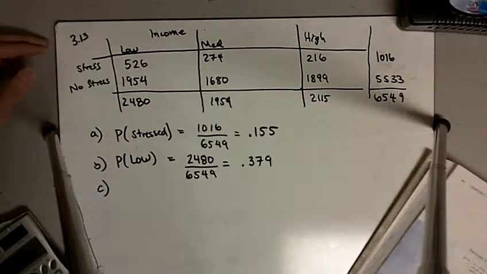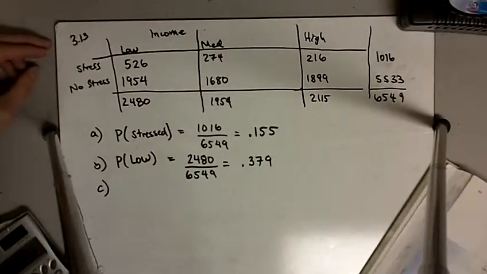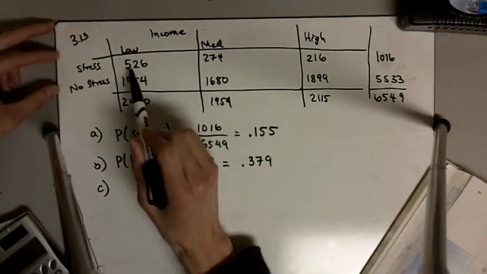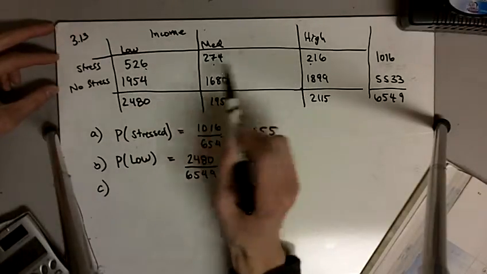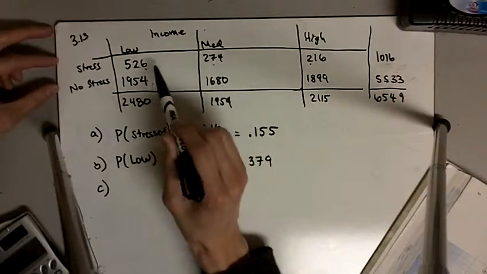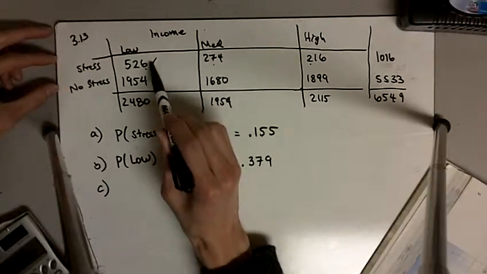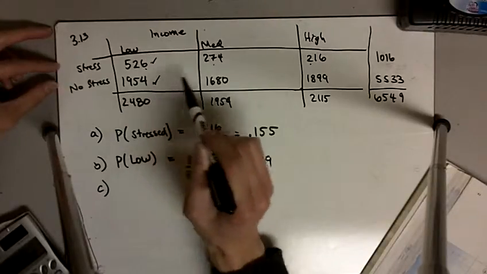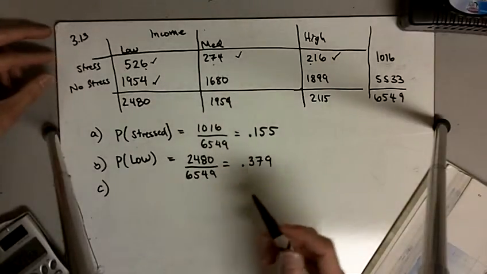C asks, what is the probability that someone in this study either is stressed or has low income or both? So we want to know those who are either stressed, so that includes these people, or has low income, or both. So we're interested in this group of people, which is both stressed and low income. These are low income but not stressed, and these are stressed medium income, and stressed high income.